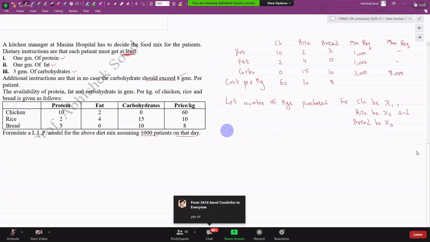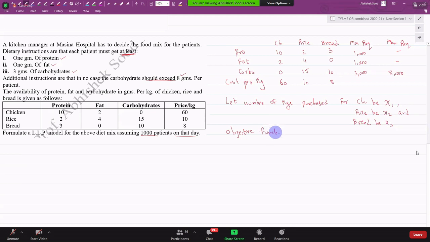Yeah, thank you. So then can I say the objective function is minimize the cost, subject to 10x1 plus 2x2 plus 3x3 should be more than or equal to 1000, because that is the minimum requirement.